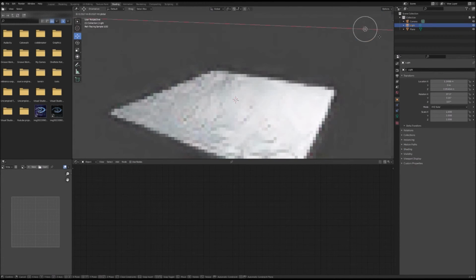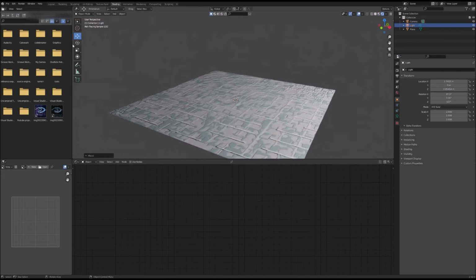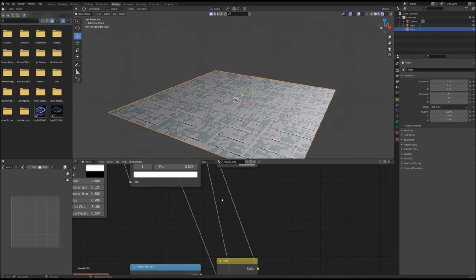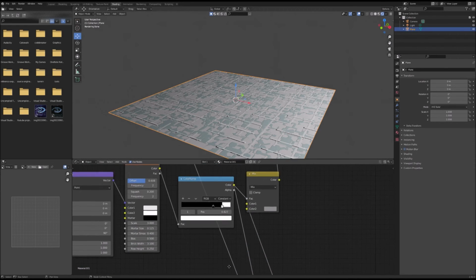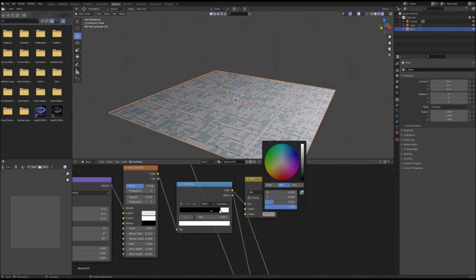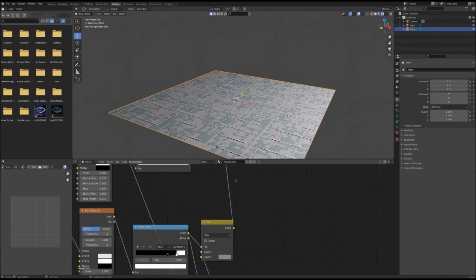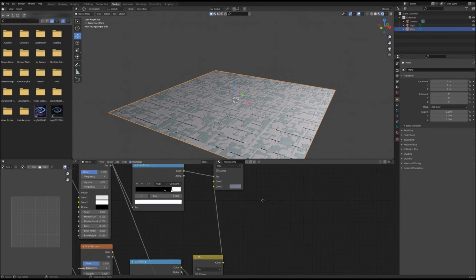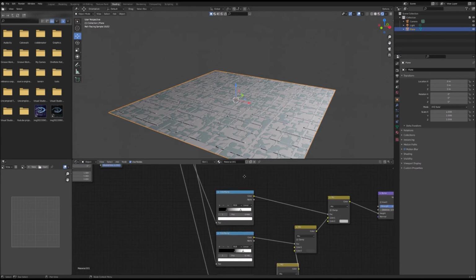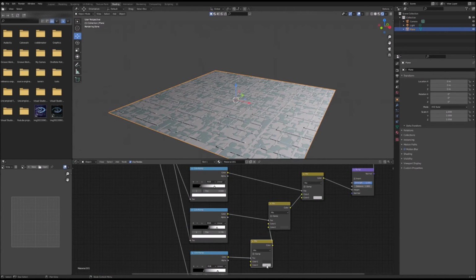Let me move our light source a little bit away from it so that we can see the colors. And then adjust it, like so. Then adjust our bump map so that it could look a little nicer.